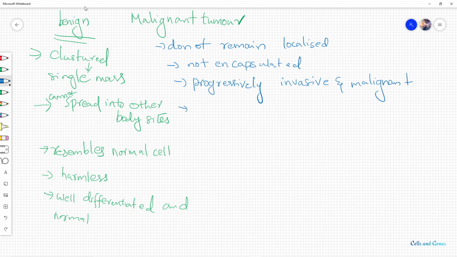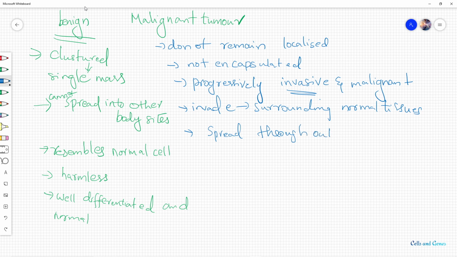What happens is that they invade the surrounding normal tissues. That property is called invasiveness. And how do they spread? They spread throughout the body through the circulatory system or lymphatic system.